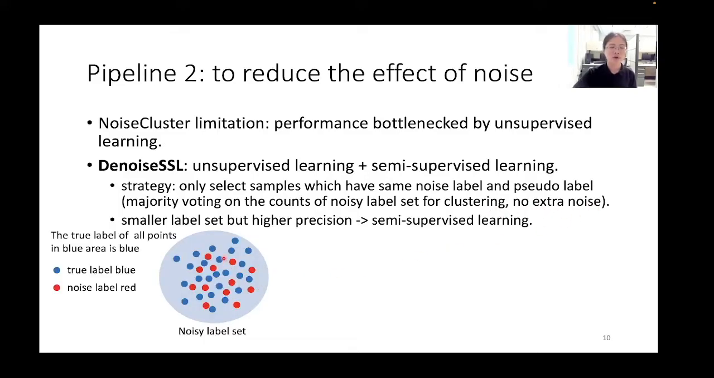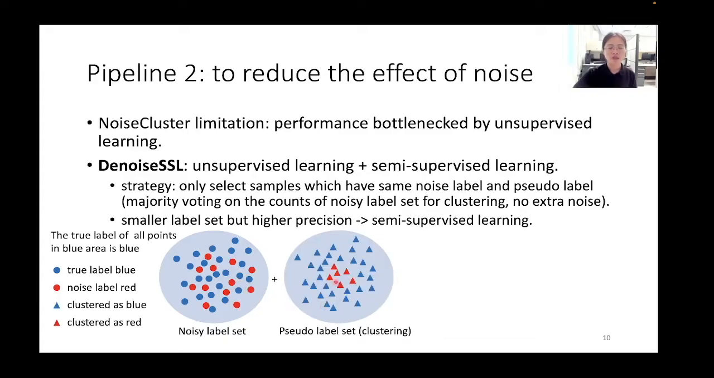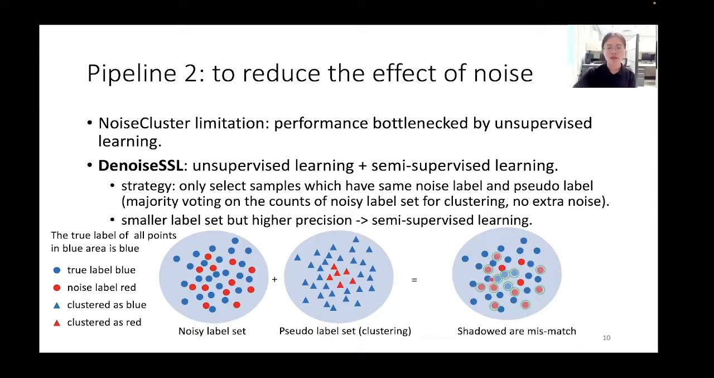Here is an example. The points in this blue area always have the true label blue, and the blue points indicate that there was a true label, while the red points indicate that there was a noise label red. We also have a pseudo label set from the clustering, which may assign most points as blue but still some as red due to the performance of clustering. By comparing the noise label set and the pseudo label set, we can find a mismatch in these sets, and we will remove the three mismatch points.